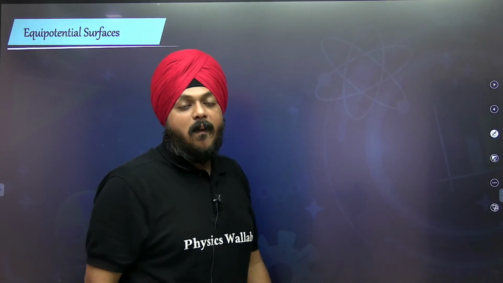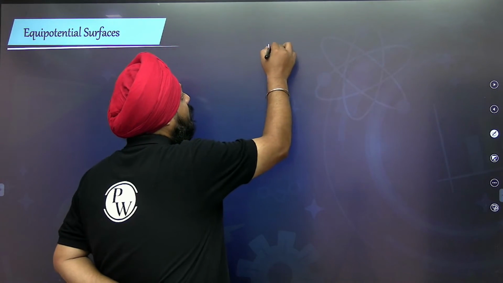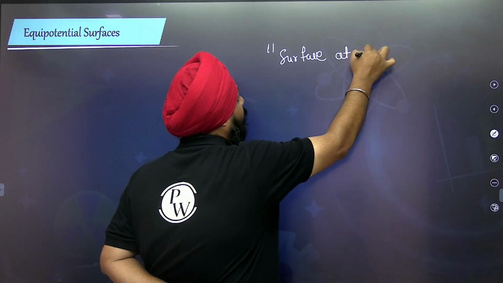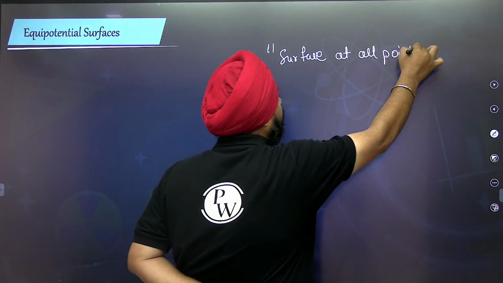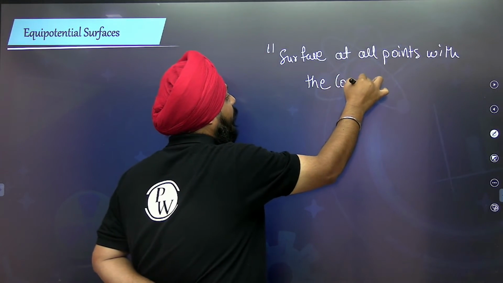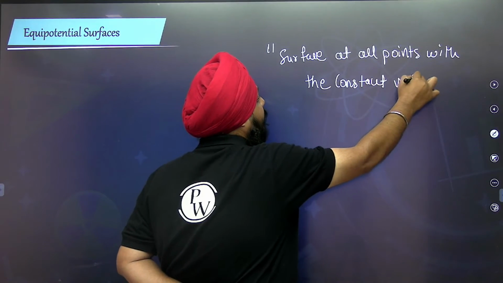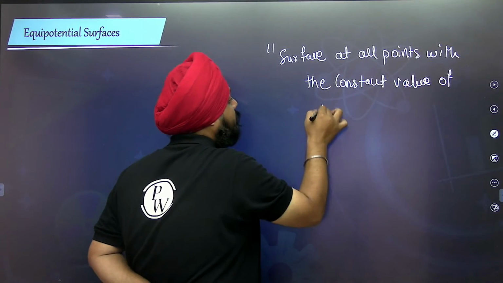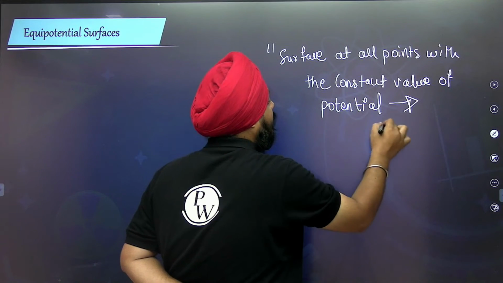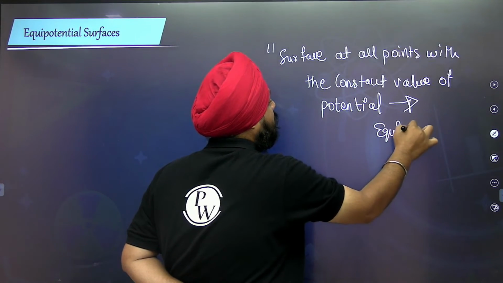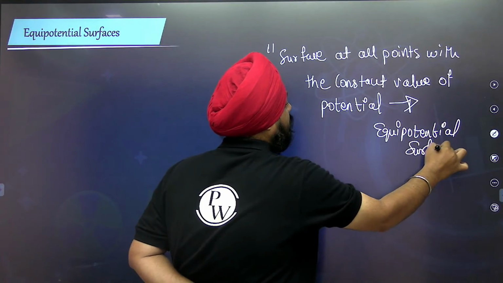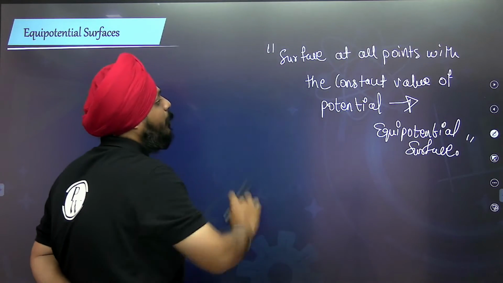Equipotential surface: a surface at all points with a constant value of potential. It is an equipotential surface.